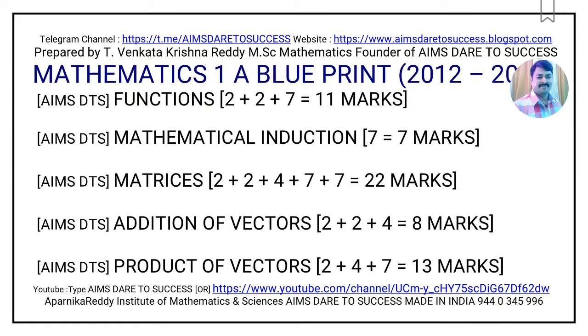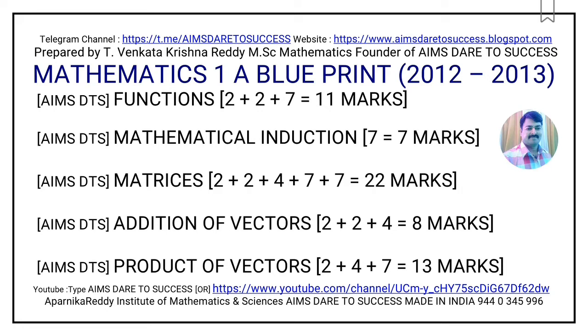Now I am moving to the Mathematics 1A blueprint, chapter wise, according to the 2012-2013 academic year question paper pattern from Andhra Pradesh as well as Telangana, from your Telugu Academy textbook. Chapter 1 is functions. From the functions chapter you are having two very short answer questions and one long answer question. 2 plus 2 plus 4, 4 plus 7, together 11 marks.